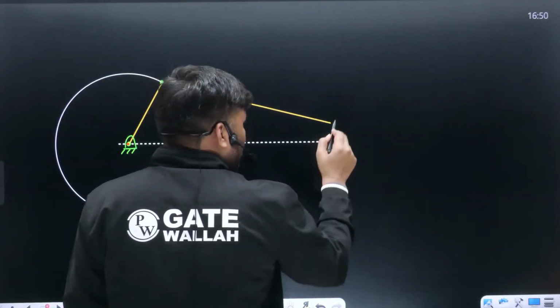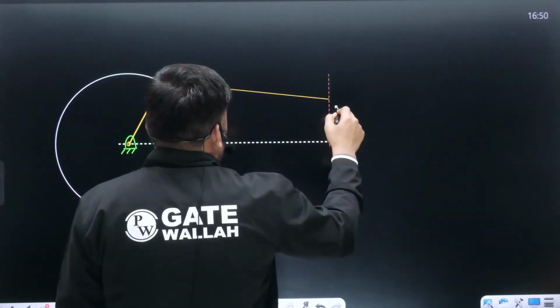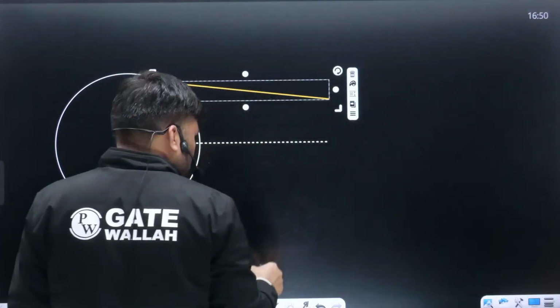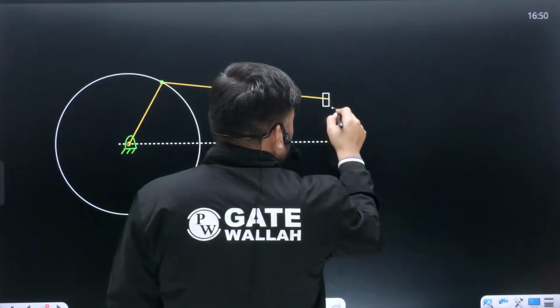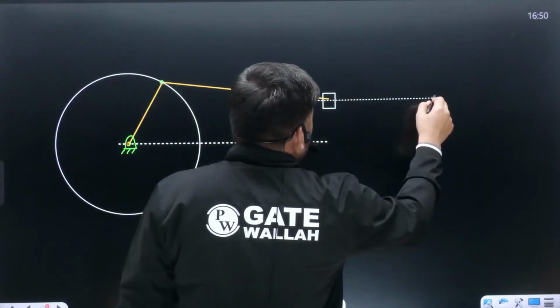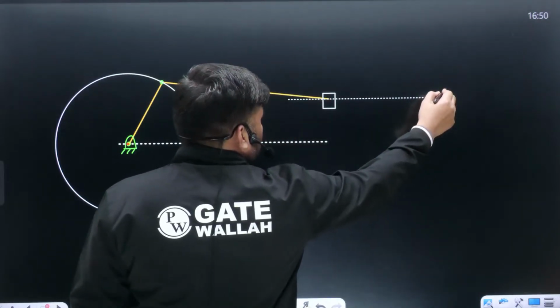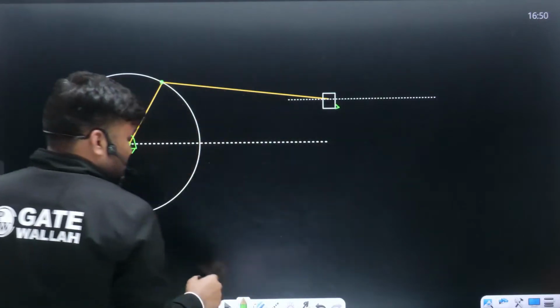Just for the sake of clarity, let me make this eccentricity a little bit big so that you can watch it clearly. Okay? This is the cutter which I have shown here.